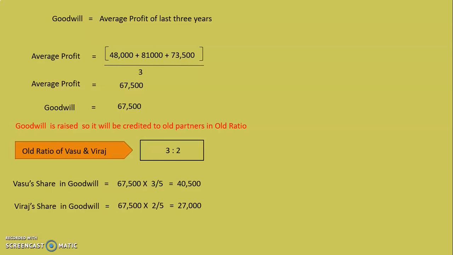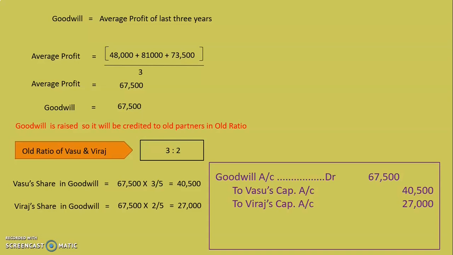And the entry for this will be goodwill account debit 67,500 to Vasu's capital account 40,500 to Viraj's capital account 27,000. Here, this goodwill value of 67,500 will appear on the asset side of new balance sheet.